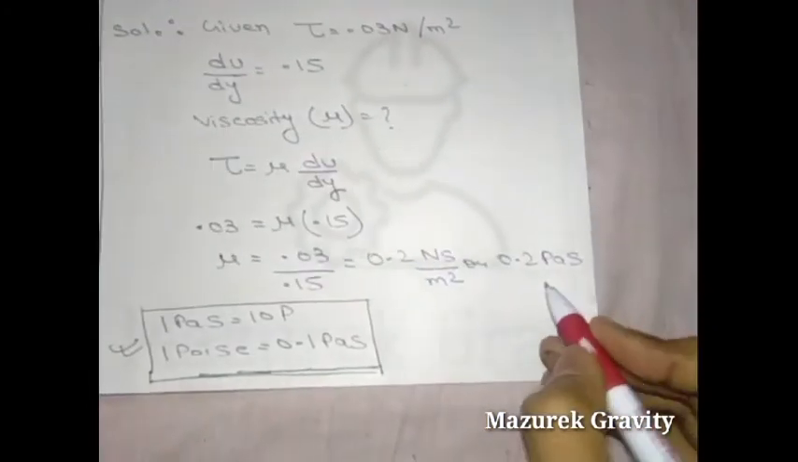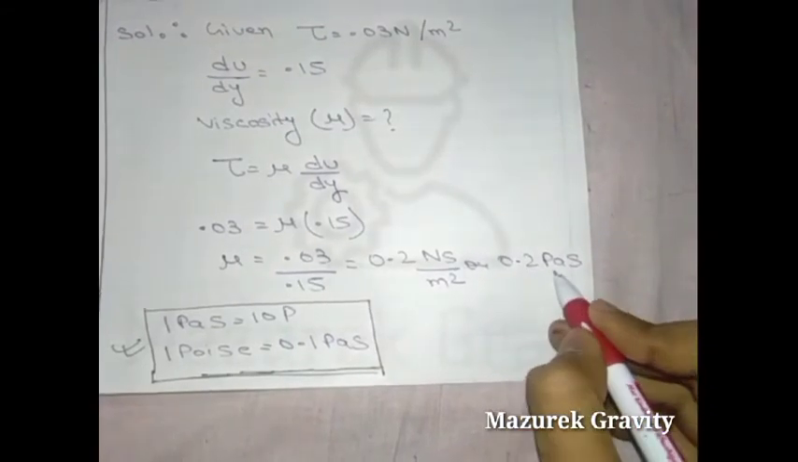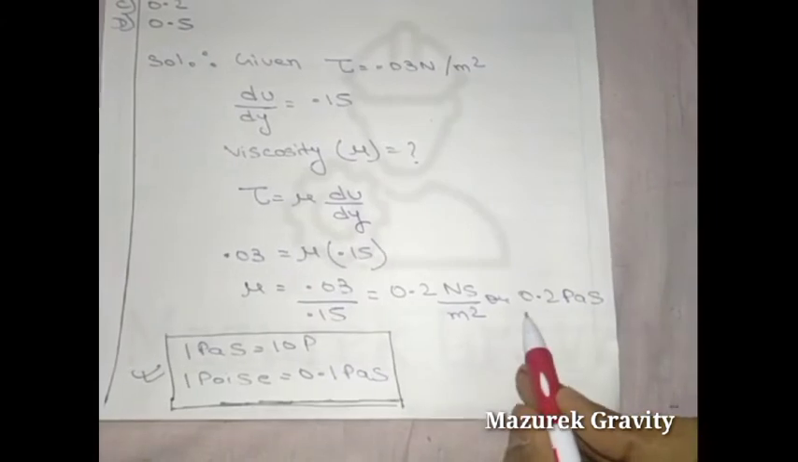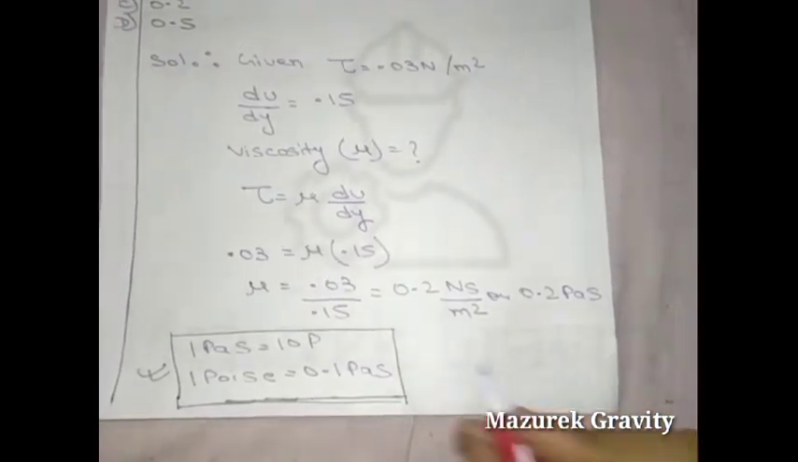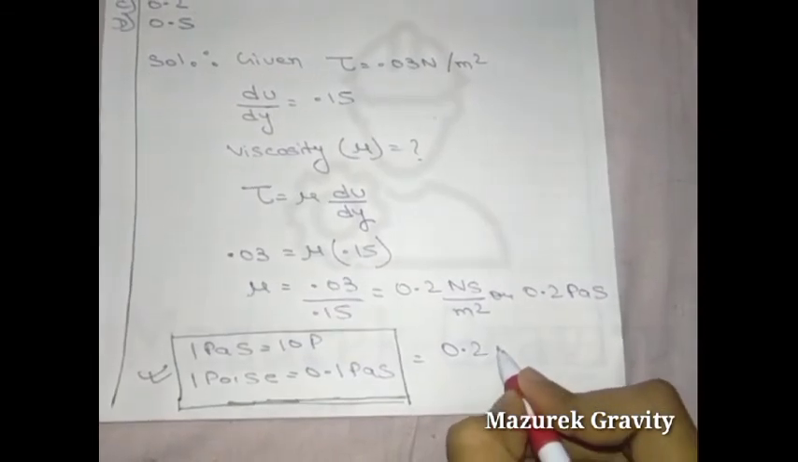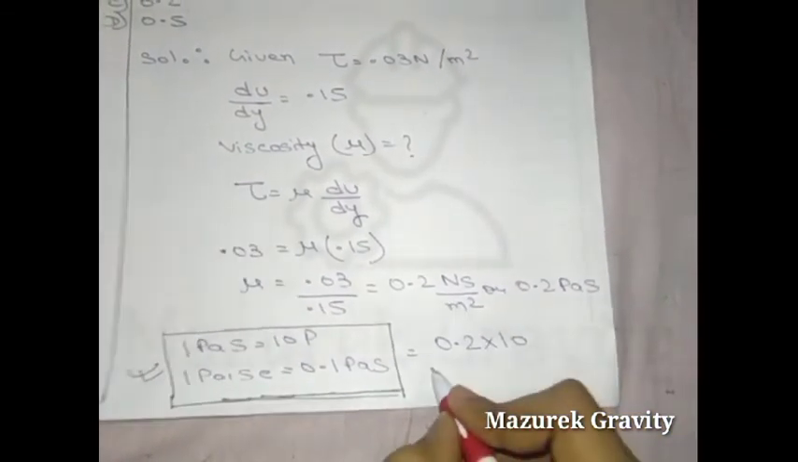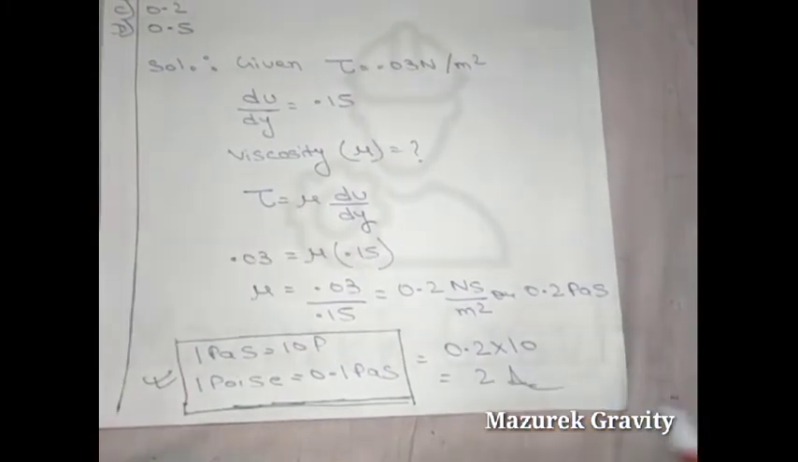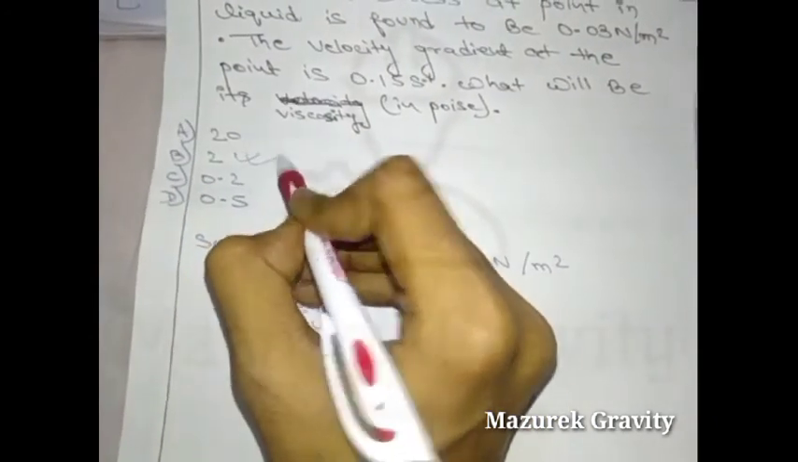So let's convert 0.2 Pascal second into poise. We simply multiply it by 10, so it becomes 0.2 into 10 is equal to 2. So 2 will be the answer. So here you can see option B. Option B is the correct answer.